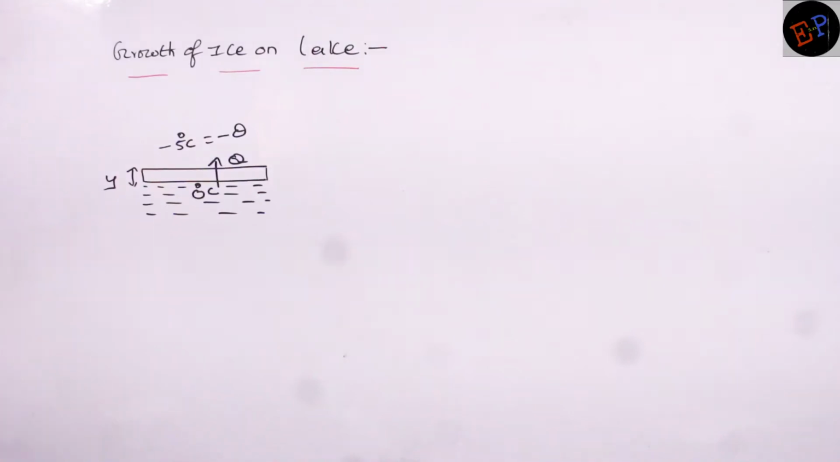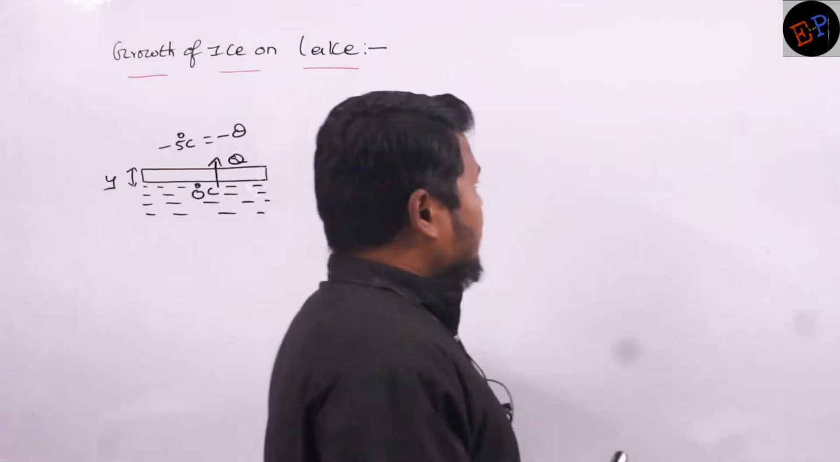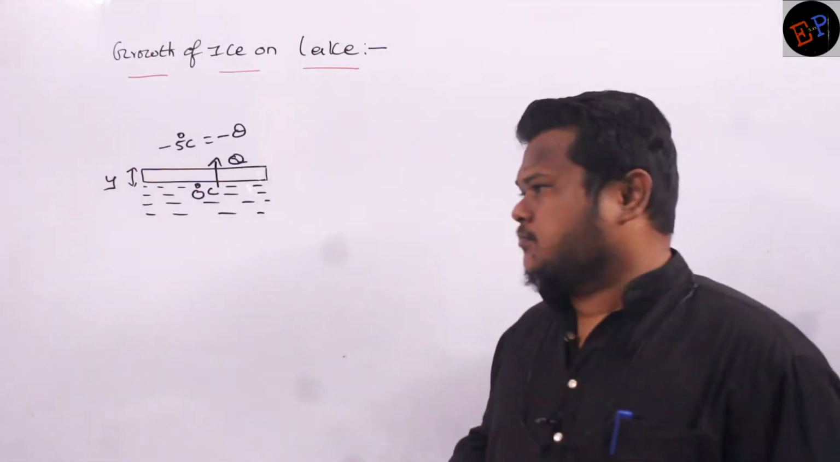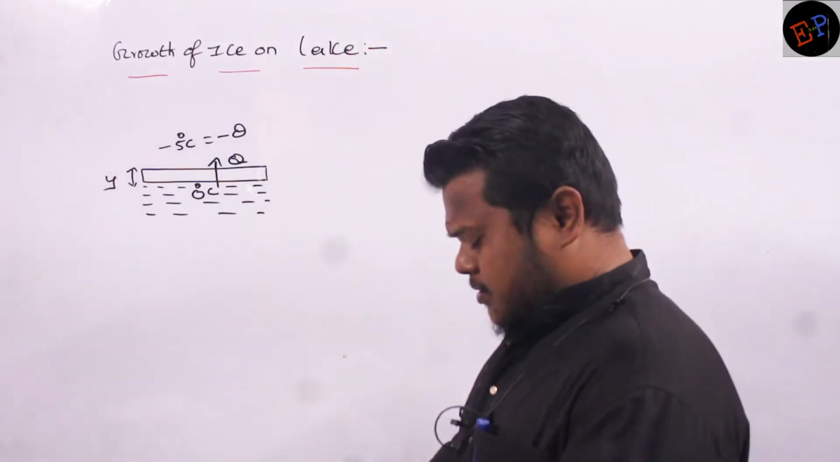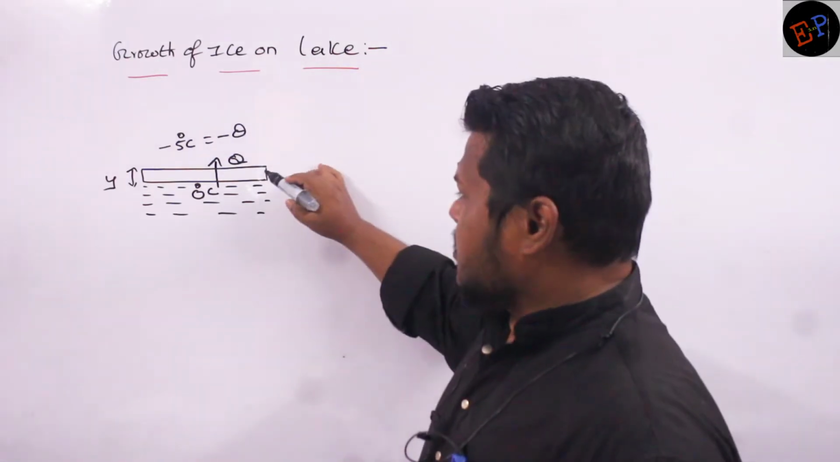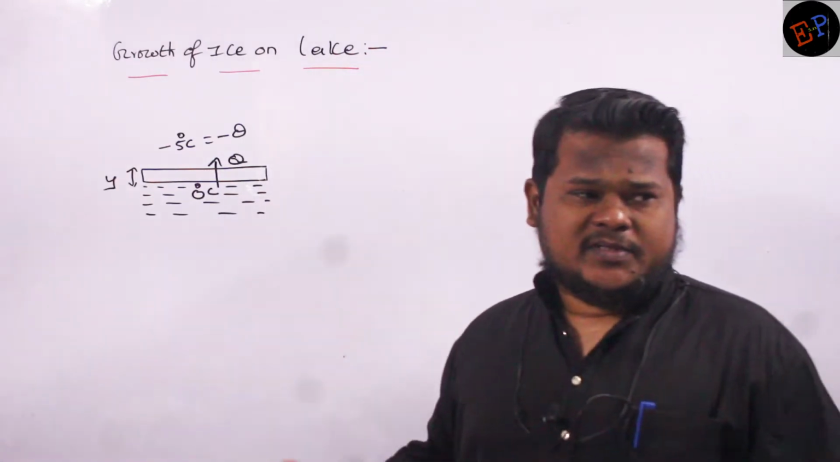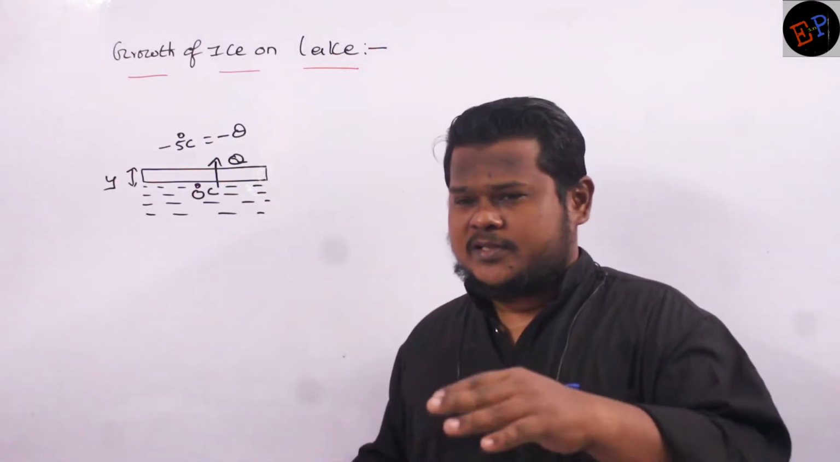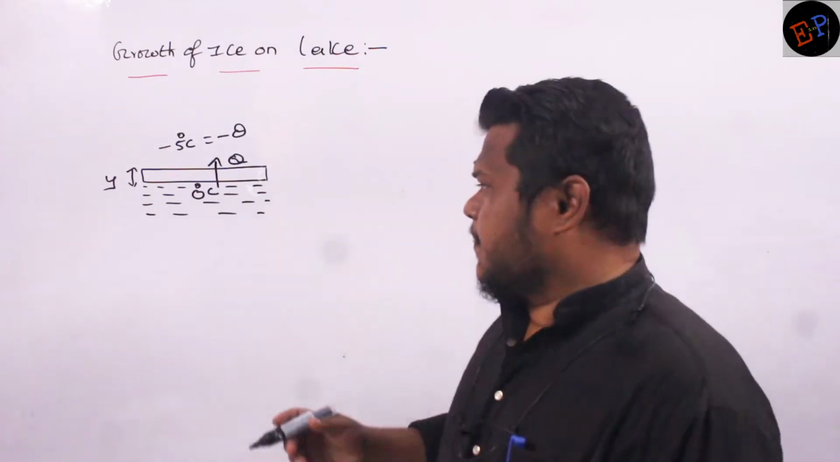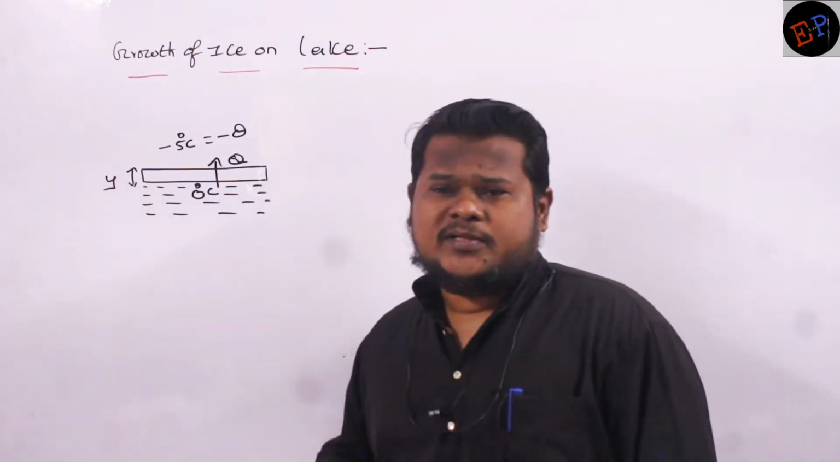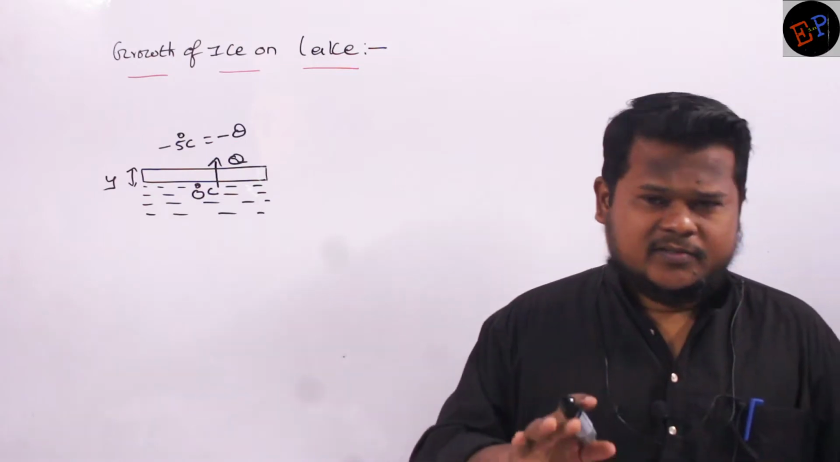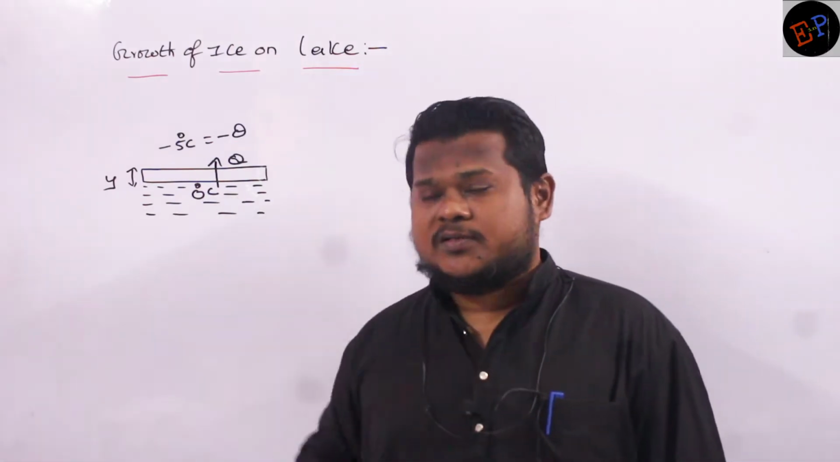The topic which we are studying is growth of ice on a lake. Consider this is the ice which is formed on the surface of a lake. In polar regions we see only ice, and below that ice again you can find water. We already studied that the density of ice is less than the density of water, so ice always floats on the surface of water.